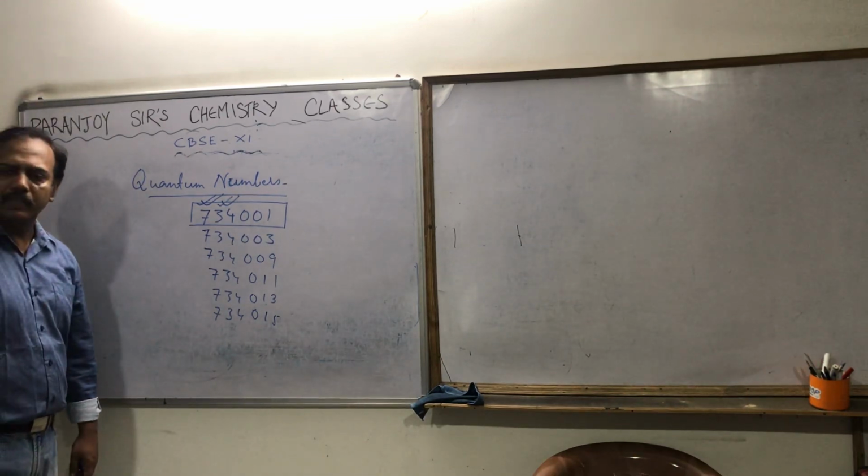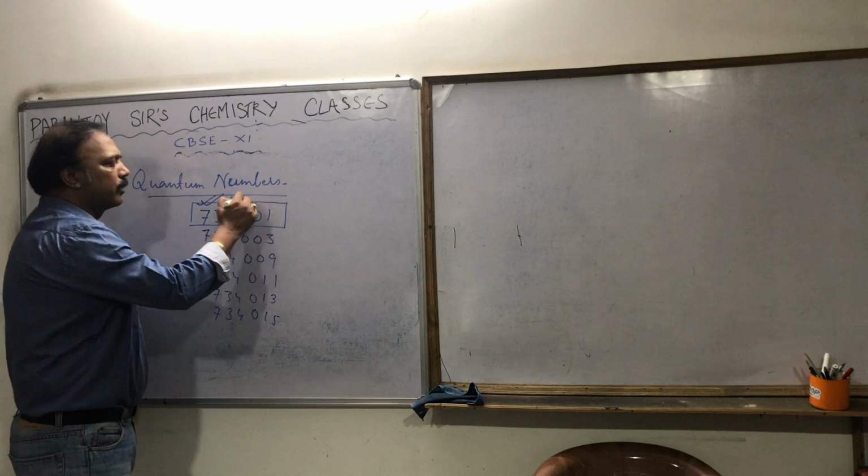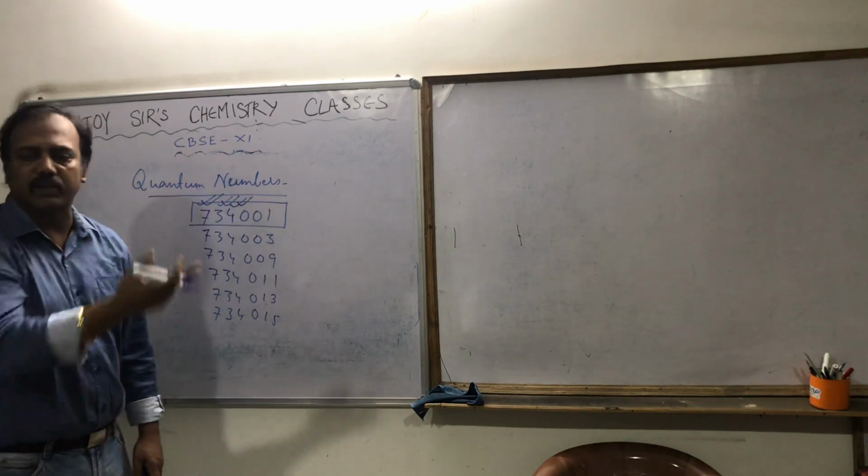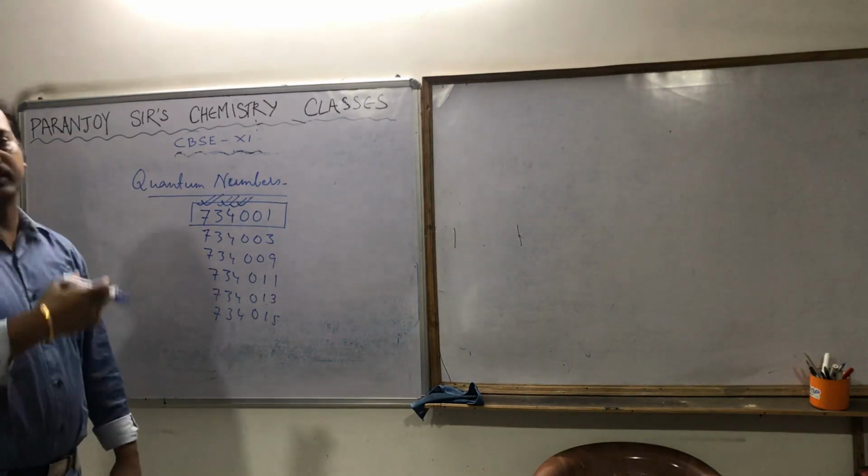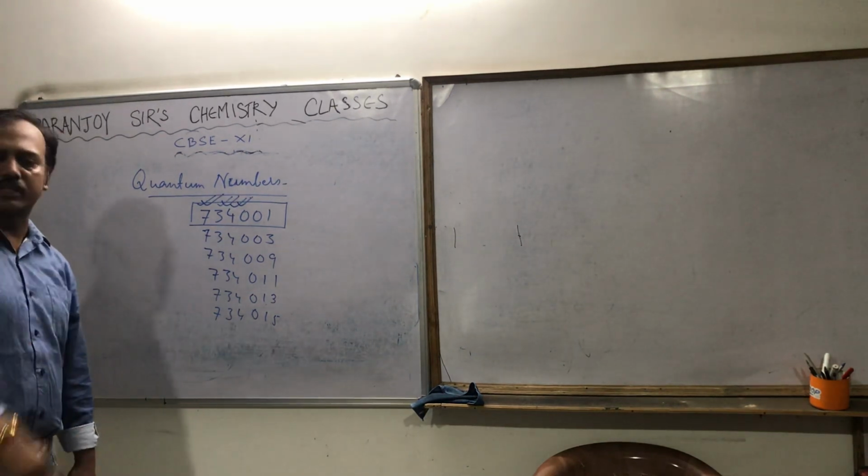Then it is 4. In Darjeeling district, it is in Siliguri subdivision. So from Darjeeling district, it is sorted out to Siliguri subdivision.